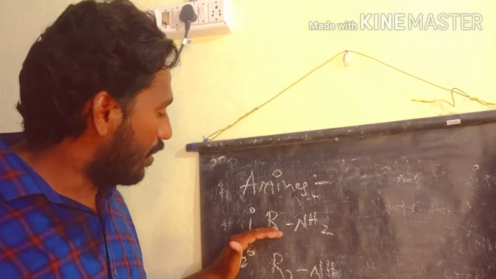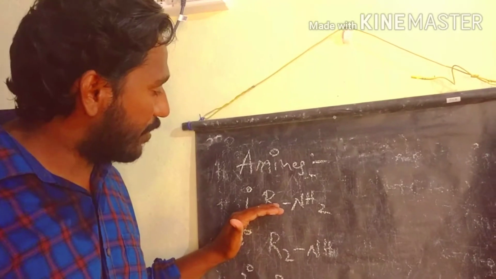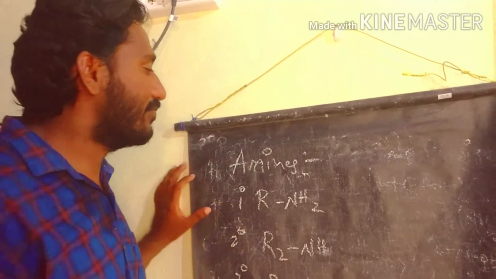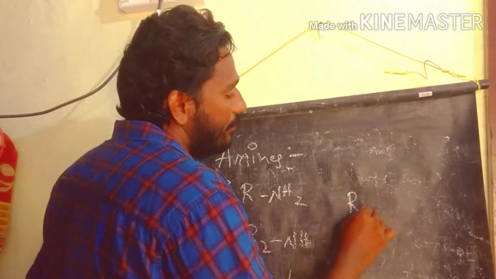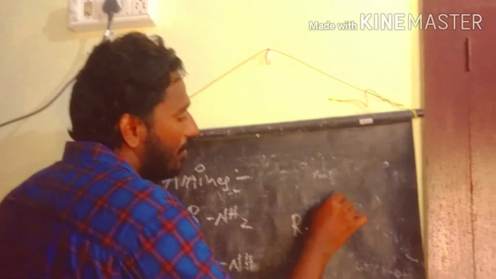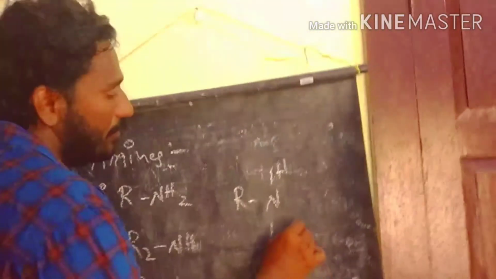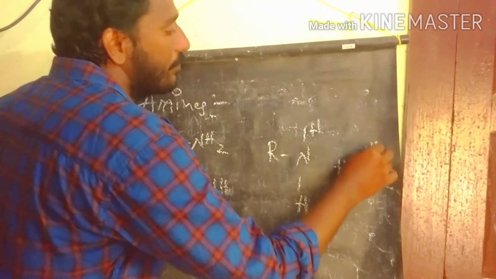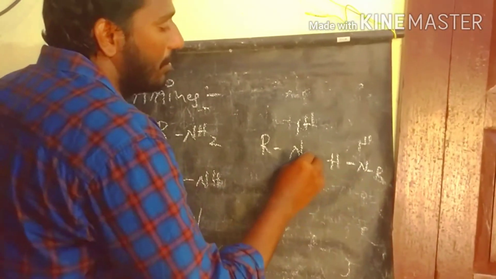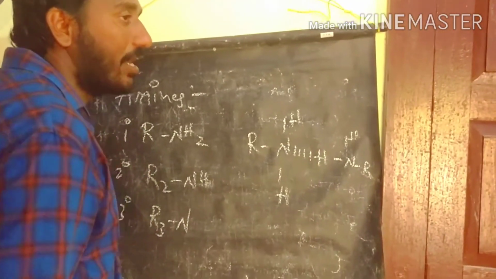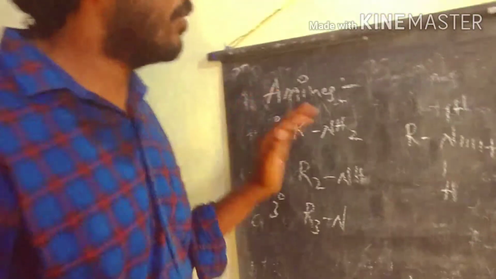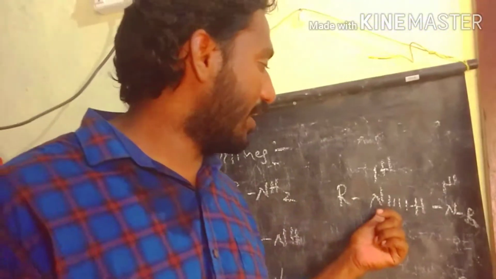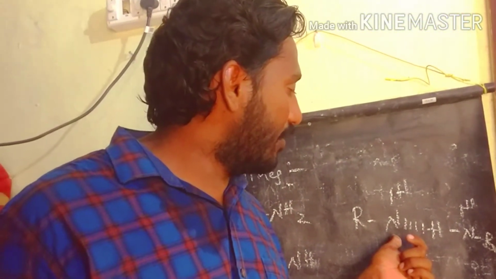The boiling points and melting points of primary amines are higher because primary amines are involved in hydrogen bonding. In the primary amine, we have hydrogen attached to a highly electronegative atom, nitrogen.